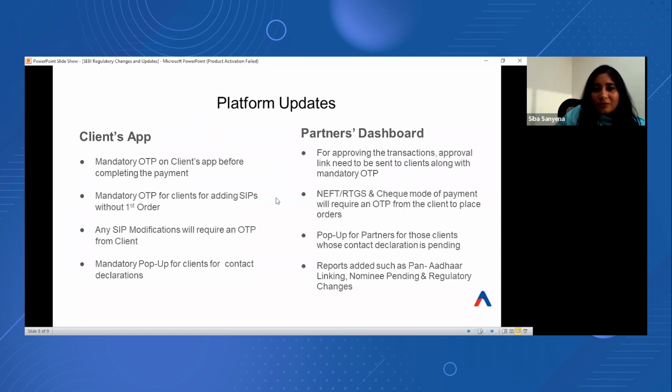So here, basically, I will cover all the changes we have implemented on our platform and client's app to comply with the SEBI guidelines, so that this will give us a holistic picture of all the changes that the clients are going to witness very soon, or the partners are going to witness very soon.